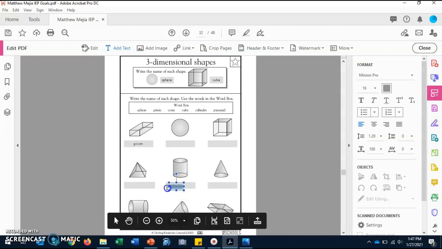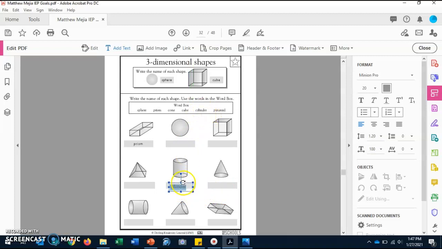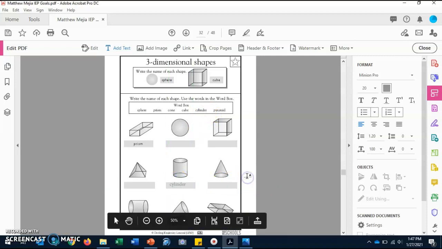Keep in mind that you might use some of the word box answers several times. So you will not use it just one time. There might be an occasion where you have to use it twice, maybe even 3 times.